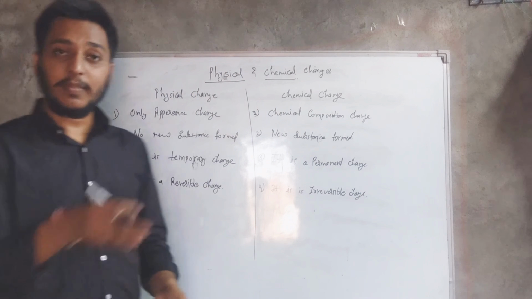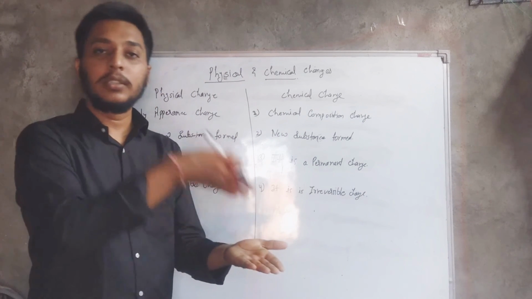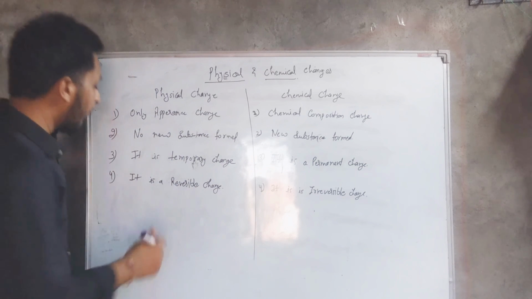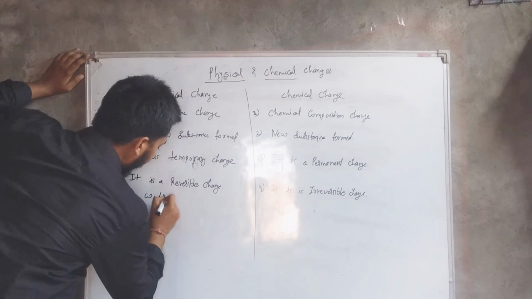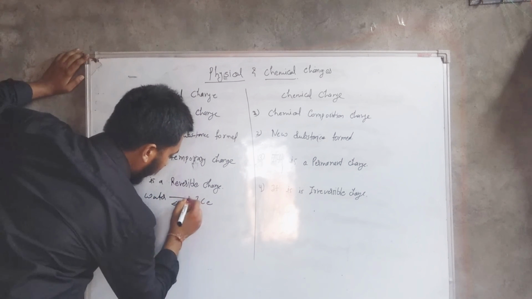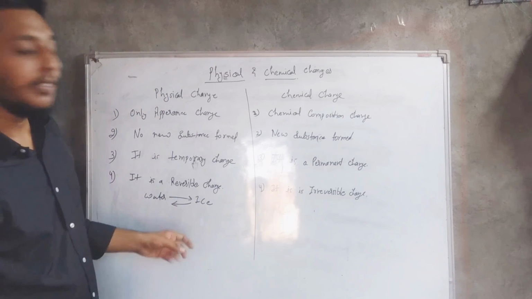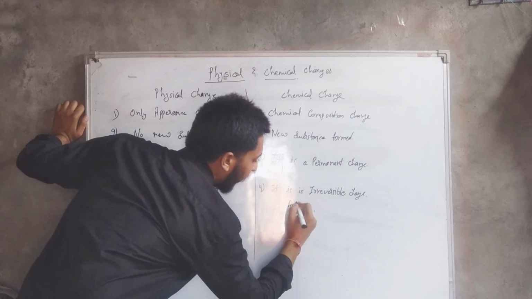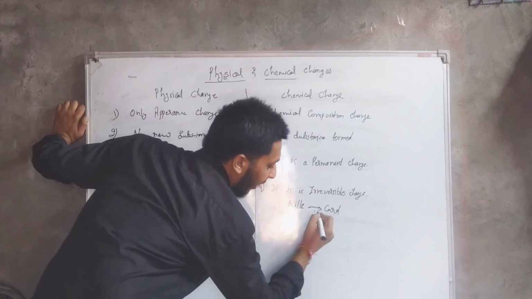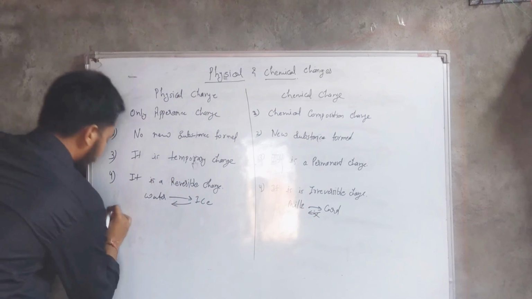I just now gave you the example that we can go from water to ice, ice to water. Those kind of changes are called reversible. You can go water to ice and ice to water. Those are called reversible change. But we had milk to curd. Milk to curd we can go, but we cannot come back. So those are called irreversible change.